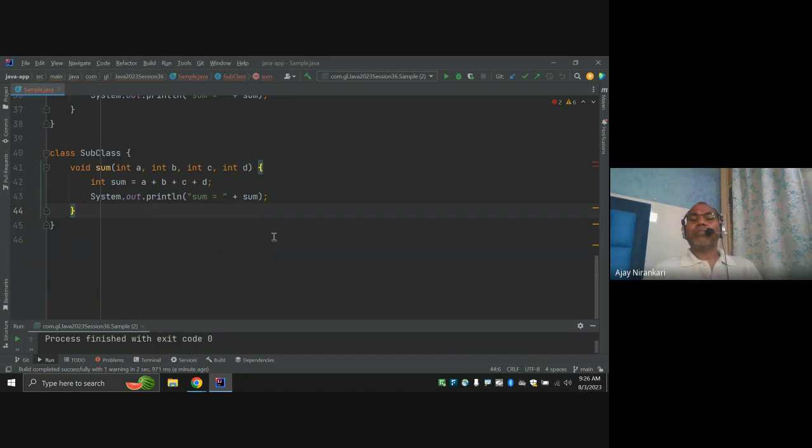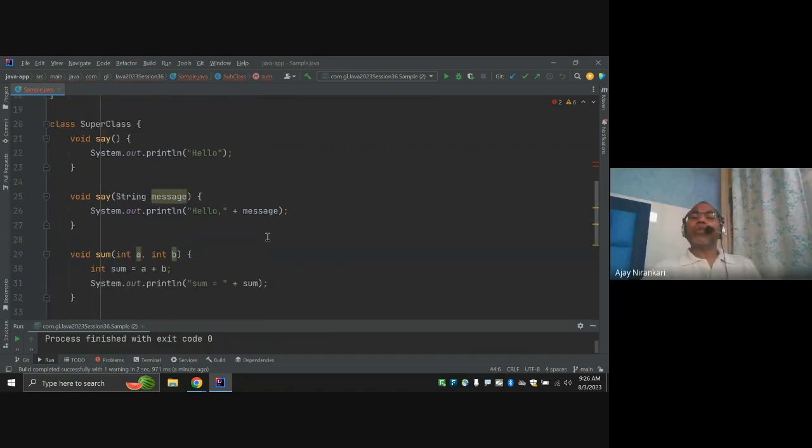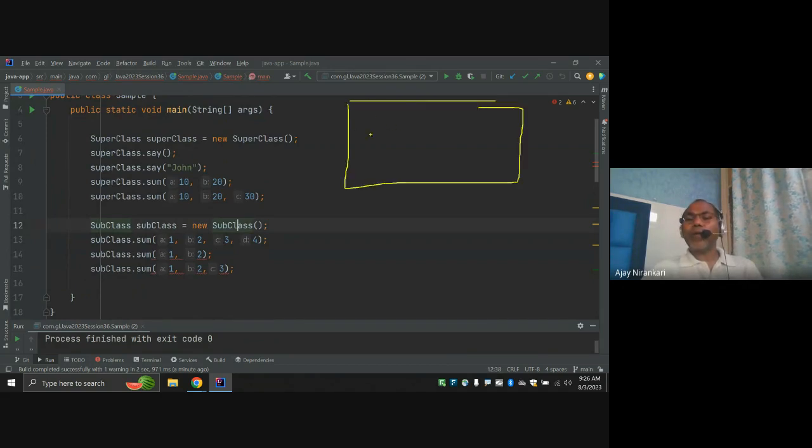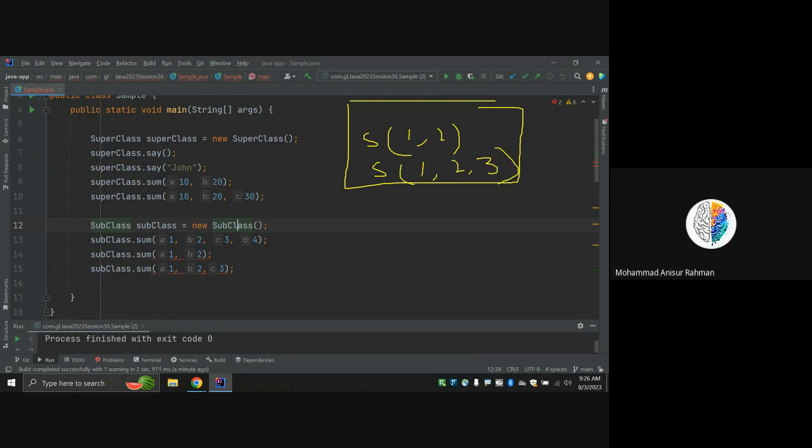So in this scenario, I have one superclass that already has some methods with one argument, two arguments. Another class has methods with one argument, two arguments, three arguments.